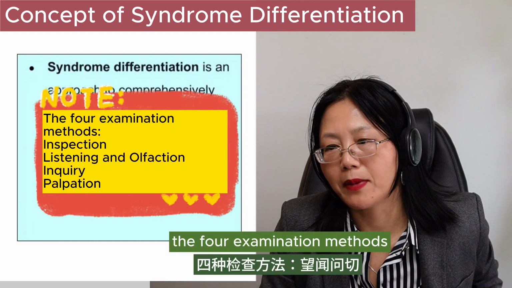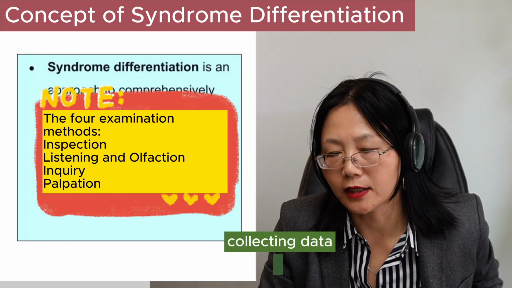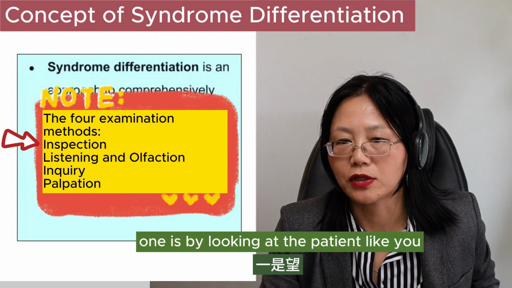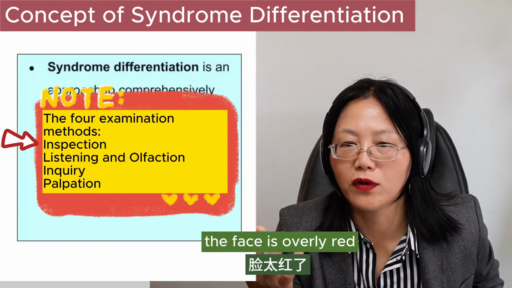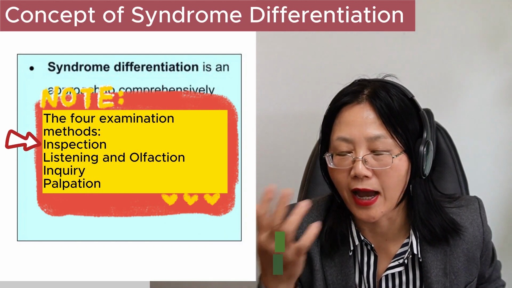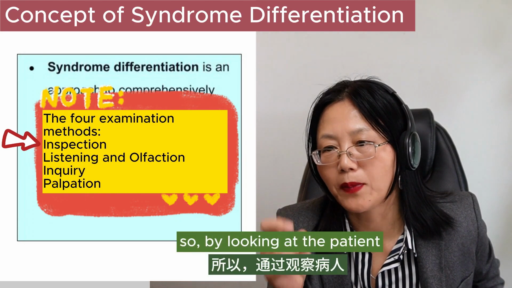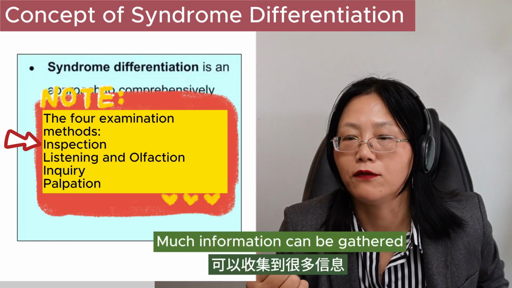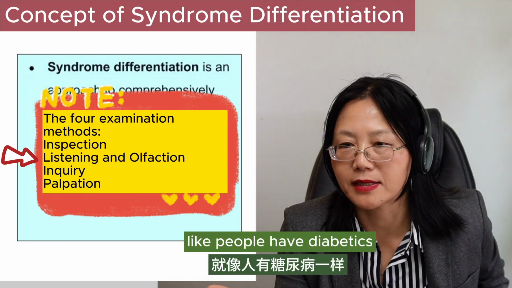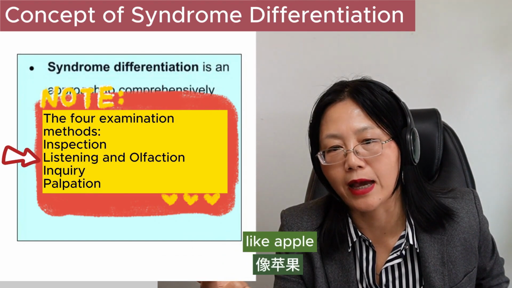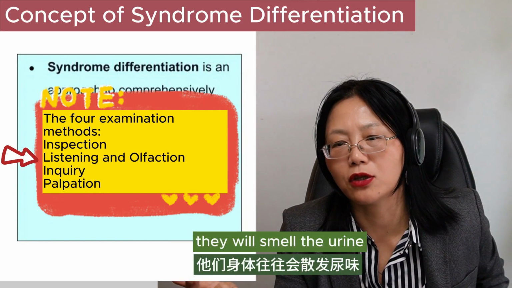The 4 examination methods are the traditional Chinese medicine methods of collecting data. One is by looking at the patient. You can see the face is overly red or it's shallow, eyes are shiny or not. The movement is flexible or not. By looking at the patient, much information can be gathered. By smelling, like people who have diabetes, they will smell like a sweet apple. If people have kidney-related problems, you may smell the urine.